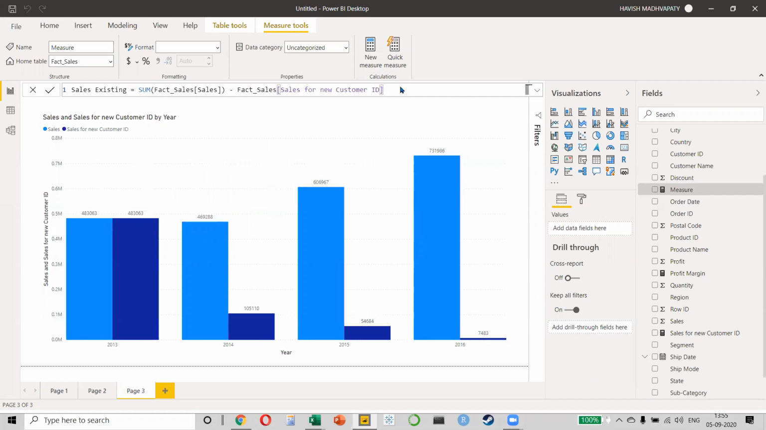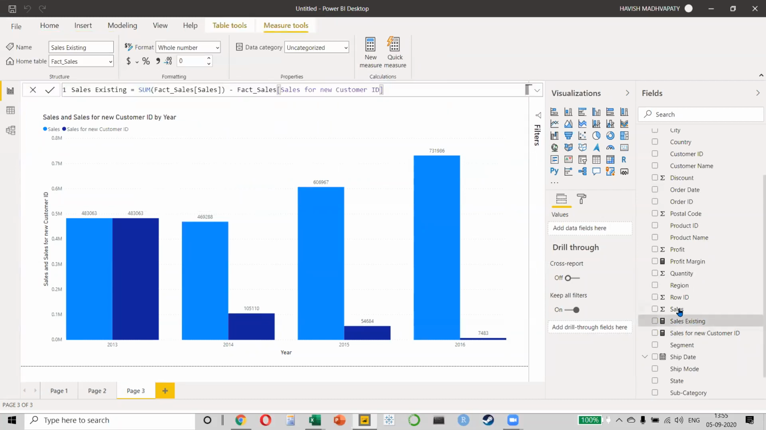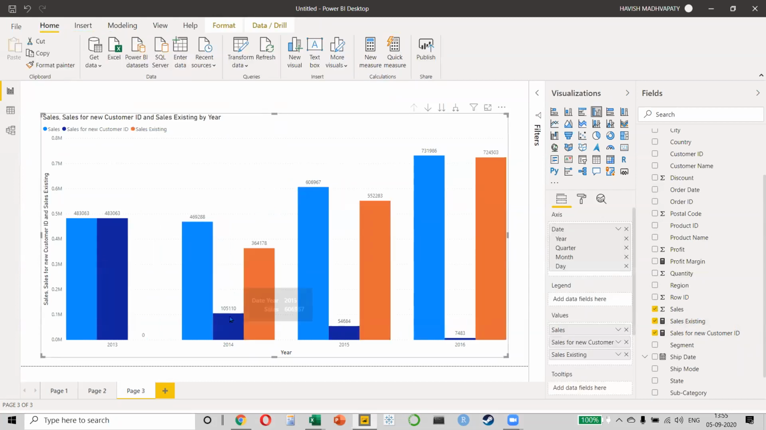Make sense, everyone? Press enter. I will put my sales for existing in the same chart. That's it. Do you see this? 1,05,000 is new, 3,64,000 is old. What is the total? 4.69. 54,000, 5.5, total is 6.06, right? This is how you can use an inbuilt calculation, and on top of that, you can do some manual calculations